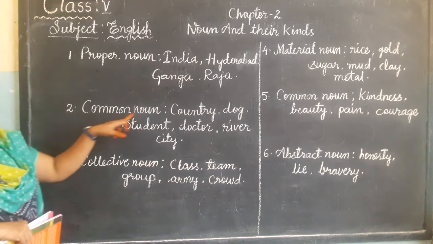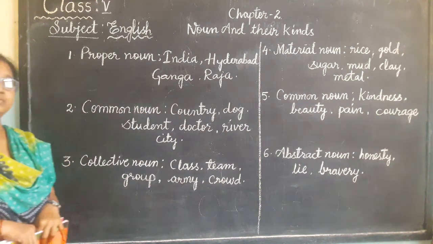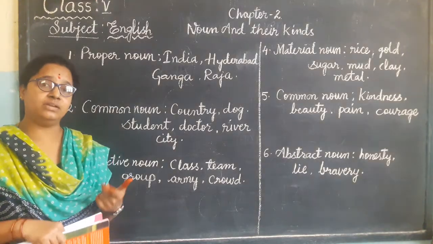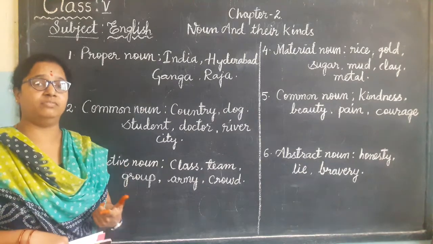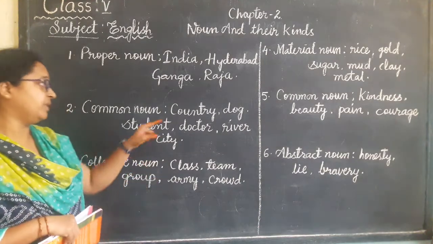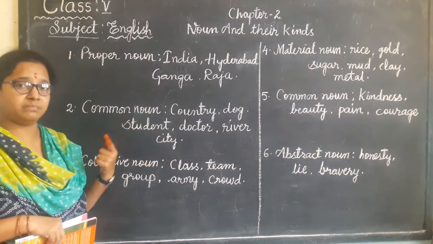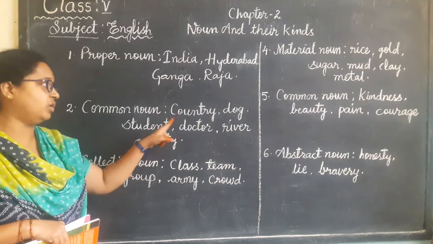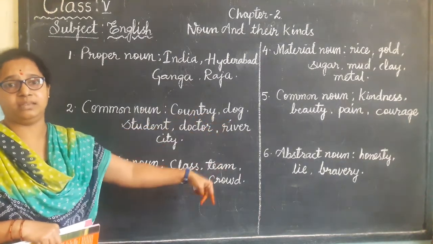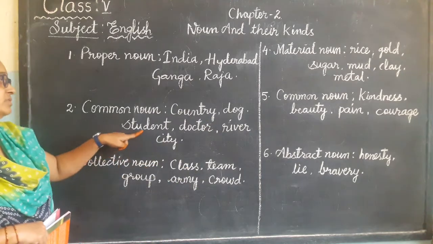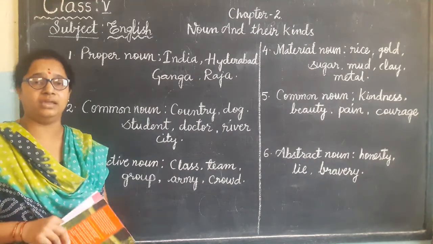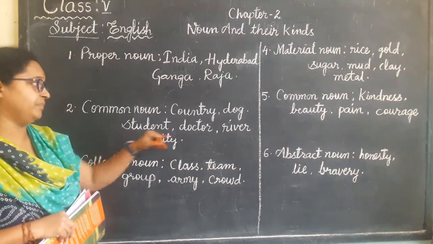What is the second one, children? Common noun. Common noun means the things or the place or the person whose names we don't know, or which don't have a name. We call them in a common way. Country. Country means it may be any country. We are not taking a particular name. Dog. Any dog or any street animal or any animal. Student. Student means it may be a girl or a boy. It doesn't have a particular name.